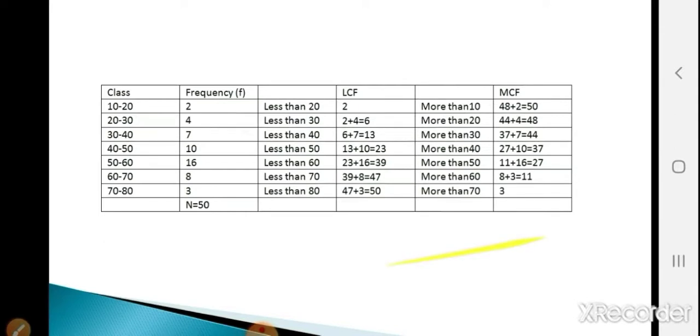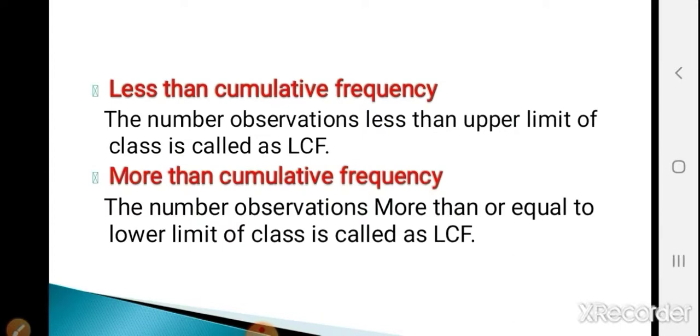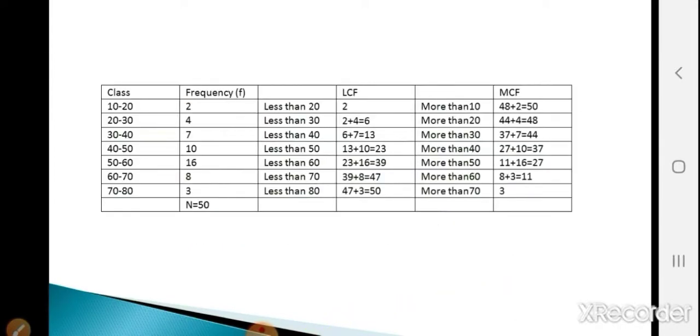Okay, less than cumulative frequency means the number of observations less than the upper limit of a class. This means that there are 2 observations less than the upper limit of the class. So the upper limit of the class is 20. So there are 2 observations less than the upper limit of the class, that is 20. Next, there are 6 observations which are less than the upper limit of the class, that is 30. There are 13 observations less than 40. There are 23 observations less than 50. Similarly, the remaining ones. Same for MCF.